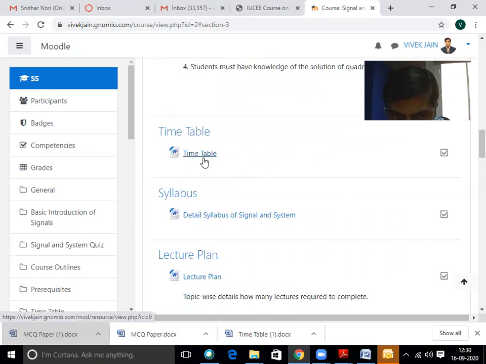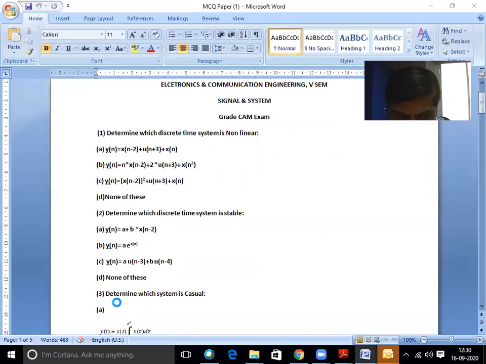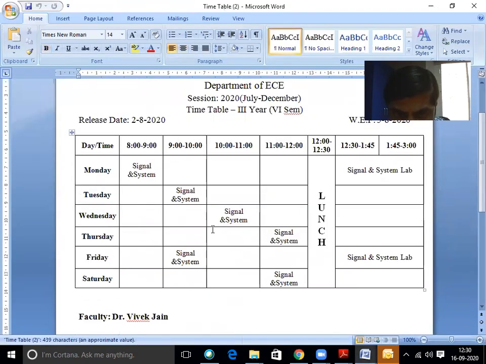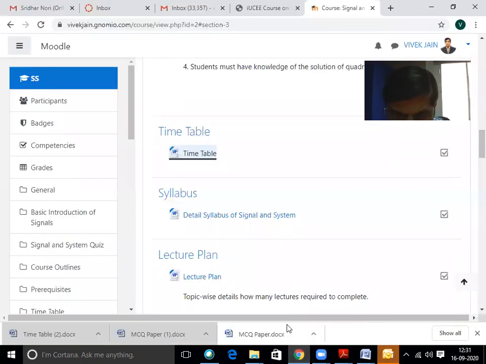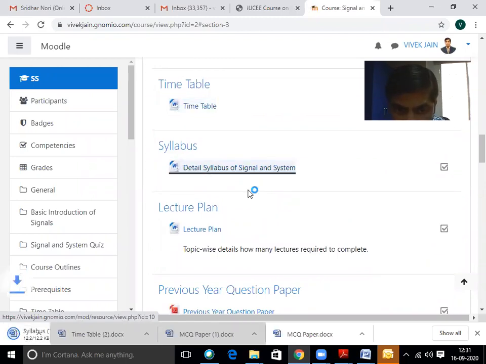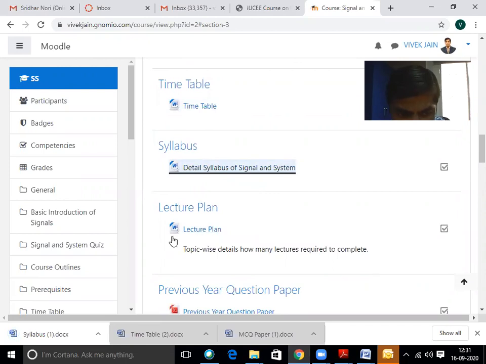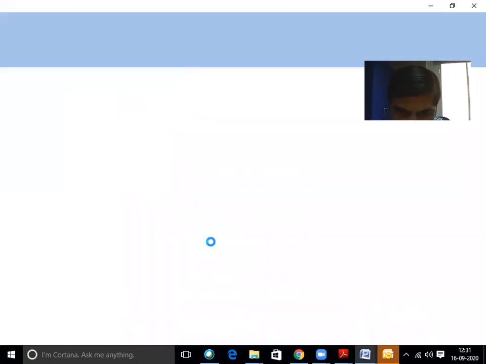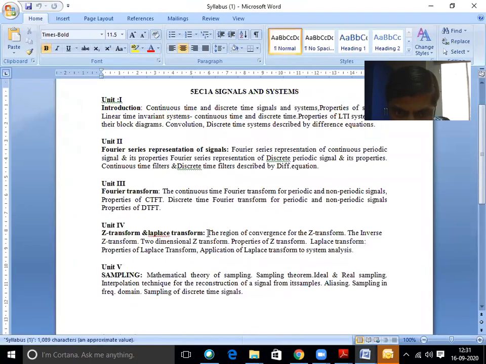We also release the timetable on that Moodle project. Students click on it and download their timetable. The complete timetable is shown here. The syllabus of the course can also be downloaded by the students. We click on that link and download the syllabus. Students can also download that syllabus from here. The complete syllabus of this course is available.